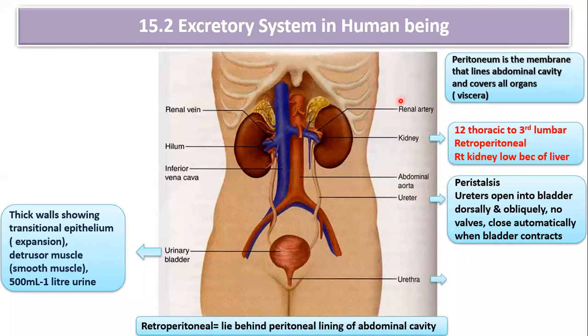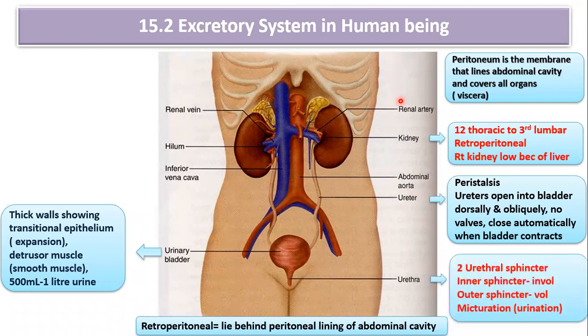So the next part is the urethra. You can see in the diagram, the urinary bladder opens into the urethra. Okay, you can see over here, it has two sphincters. One is involuntary, and the other, the outer sphincter, is voluntary. So there are two urethral sphincters which control the flow of urine. Finally, the urine is released outside by means of the urethra, and the release of urine is under the control of our will. Because of the outer sphincter, it is under voluntary control.